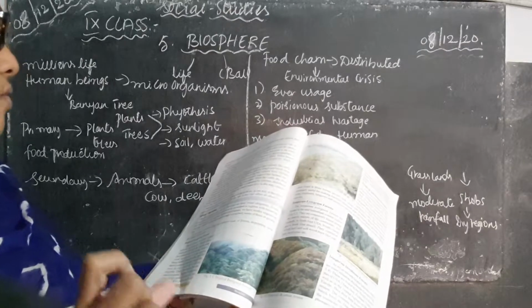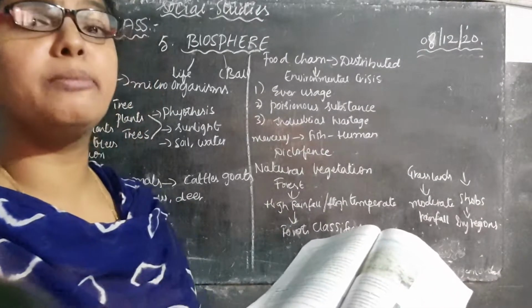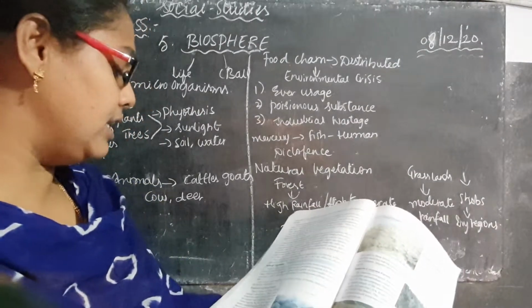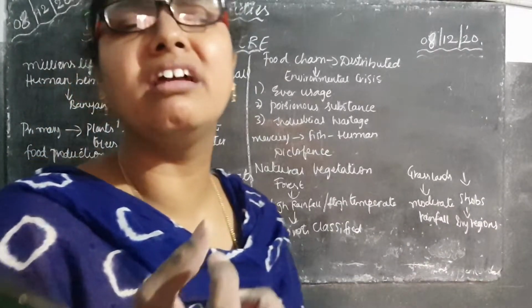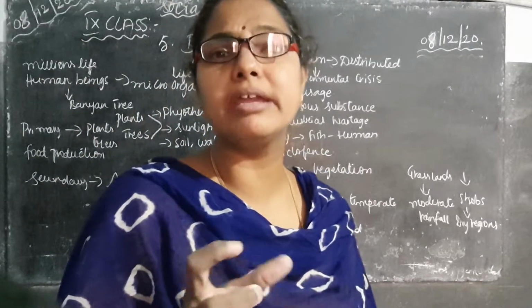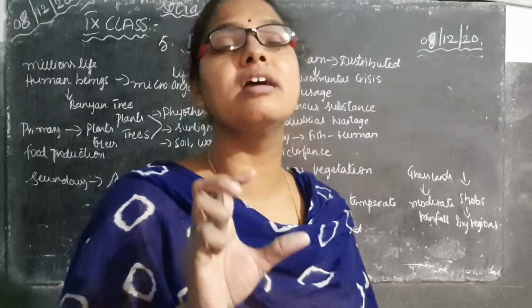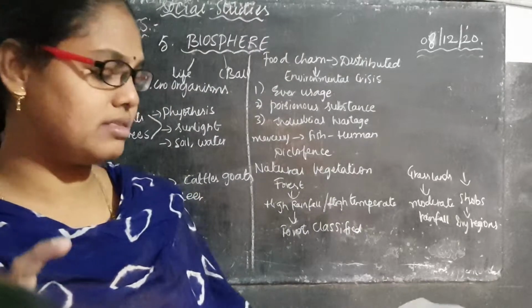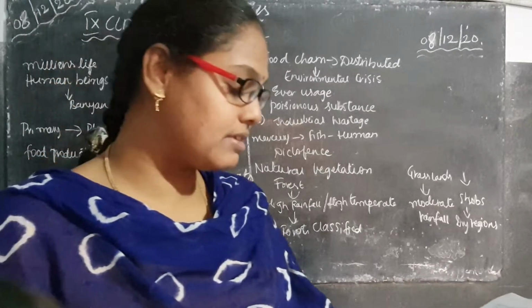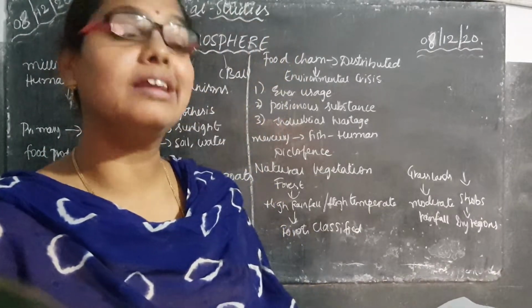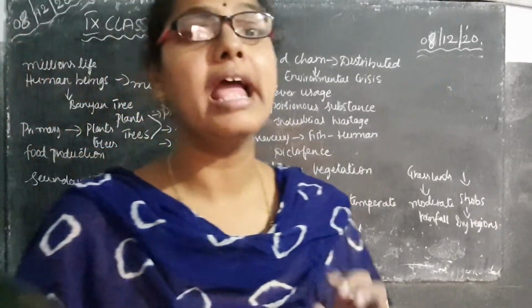This is a thick kind of forest. We are able to find this type of forest near the equator region. This is the reason they are called evergreen forests. All the time the leaves will be green because of the climatic conditions and rainfall. This region receives heavy rainfall throughout the year. That is the reason this forest is known as tropical evergreen forest.